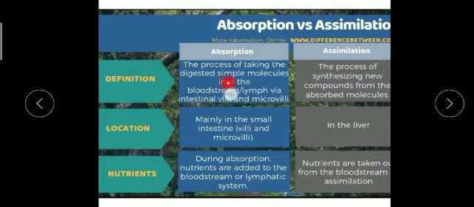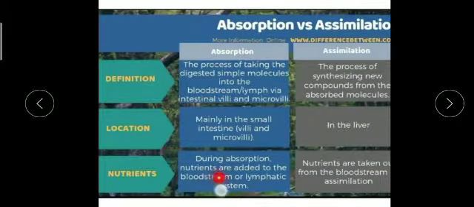A definition is given of each, what is absorption and what is assimilation, and the location is given where each process goes on. Assimilation goes on inside our liver, which is the largest gland.